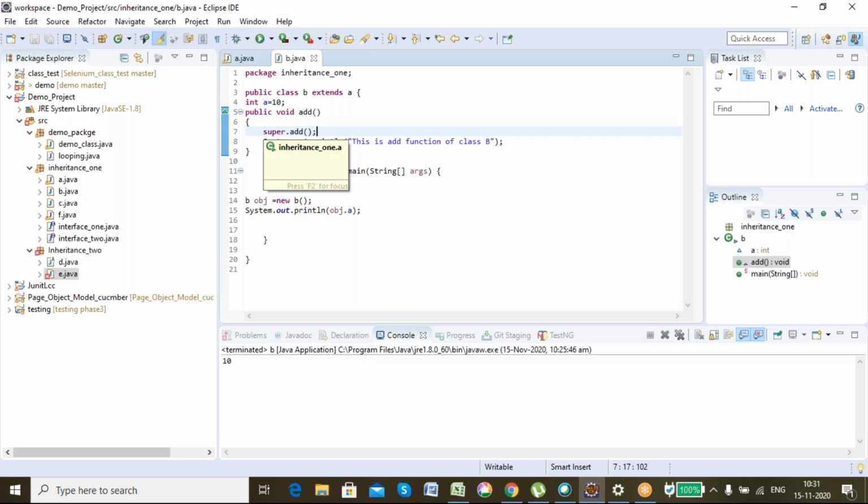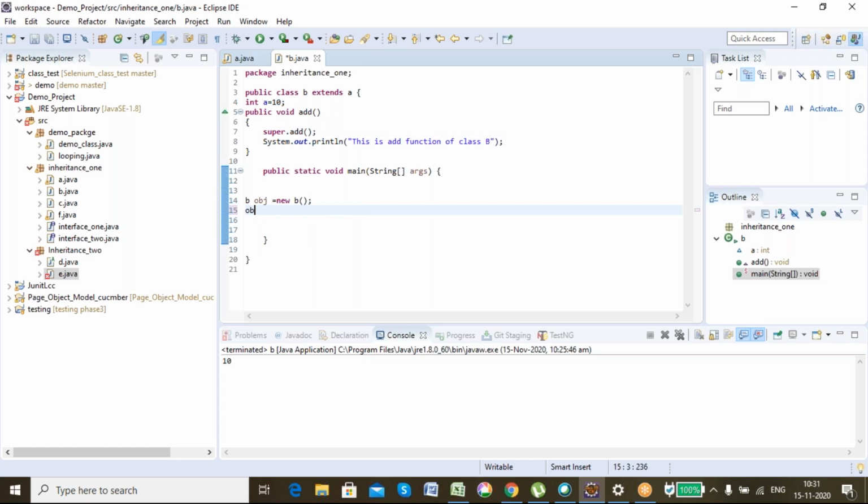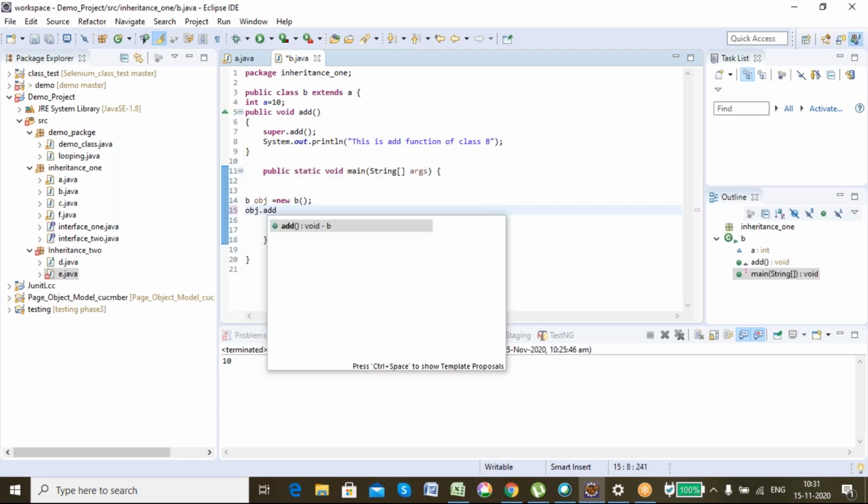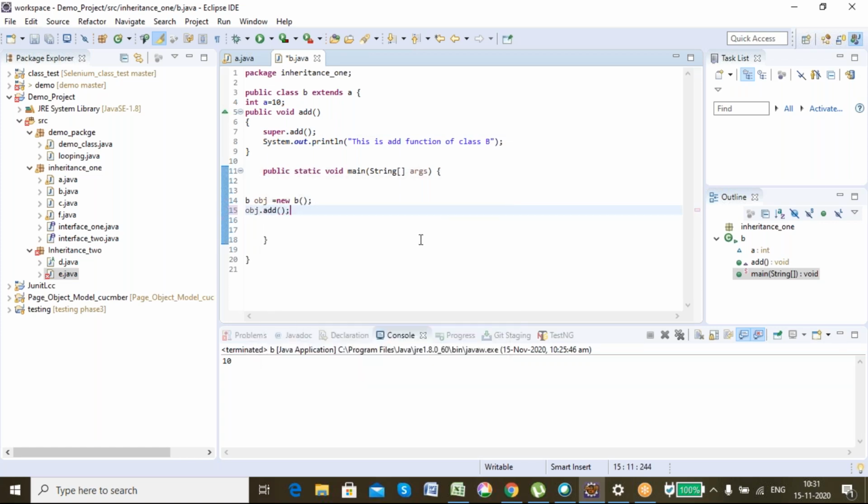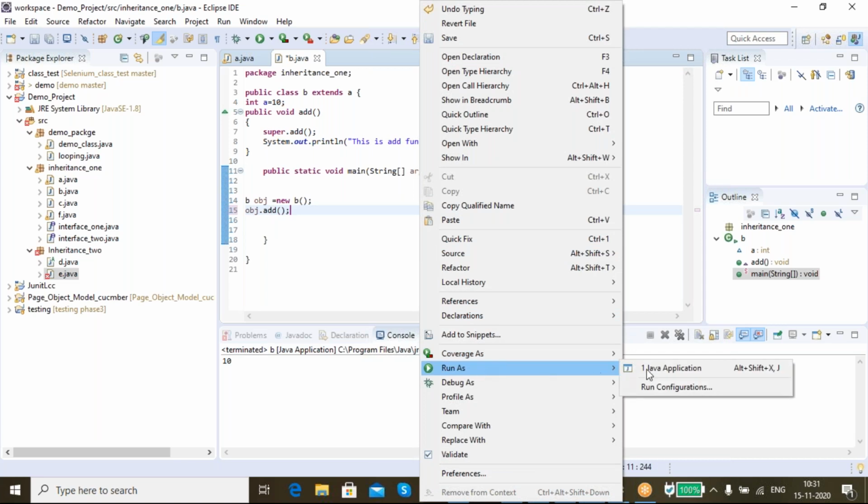If I have an overridden function with the same name, I can use the keyword super to call the function of the same name in the parent class. If I write obj dot add now and run this, you'll see.